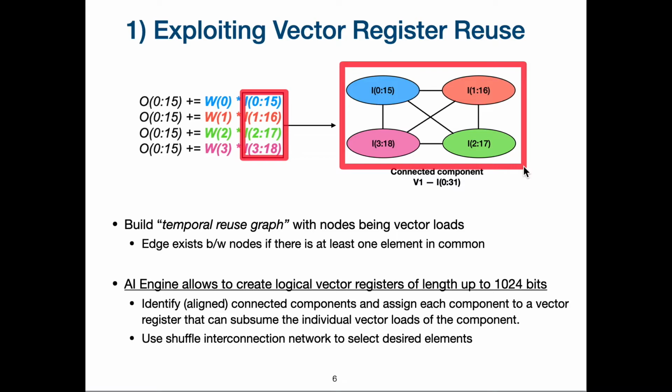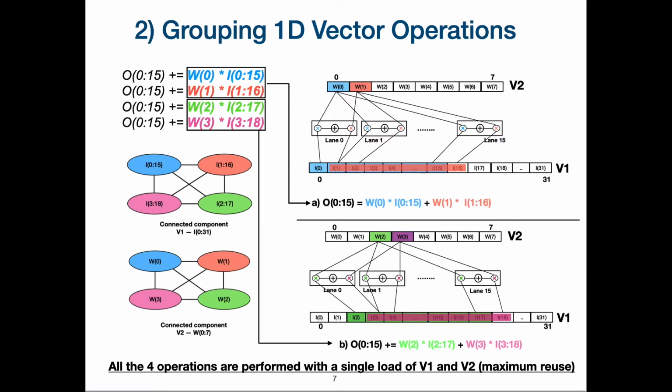So we identify connected components from the temporal reuse graph and assign each component to a vector register that can subsume the individual vector loads of the component. Then we use the shuffle network to select the desired elements of the connected component for the individual vector loads in the vector operation. For the scalar broadcasts, we handle them similarly to vector loads. For more details on that, please see our paper.